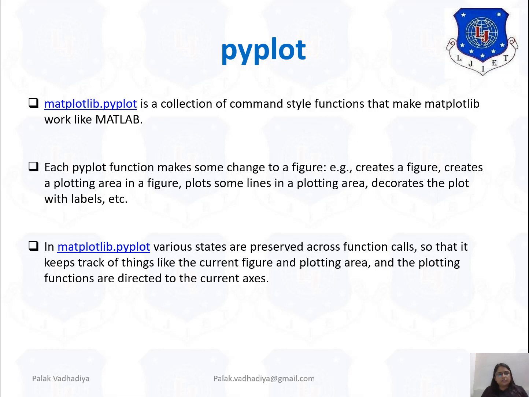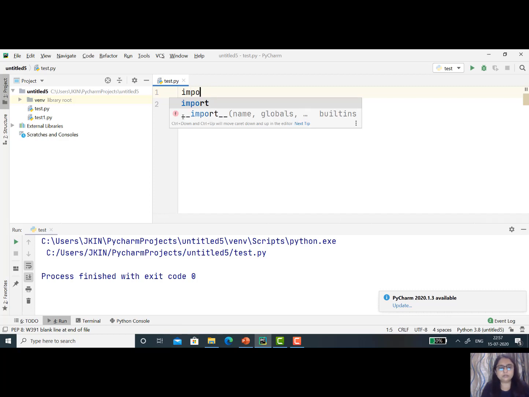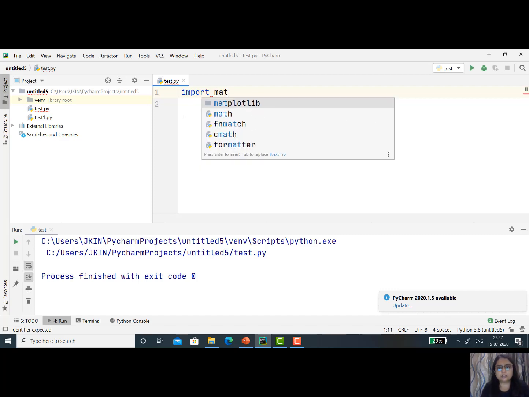So let's do this in PyCharm. Here we have to write a program to plot a simple line. This is my test.py, created inside the project, an untitled file. The first is import, and then which library I have to import, that is of course matplotlib.